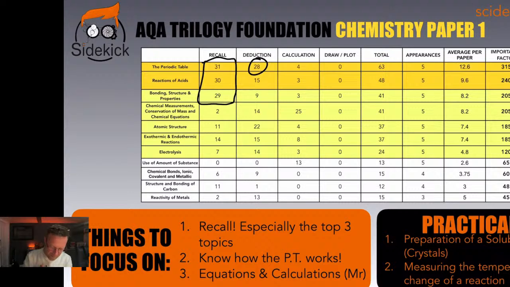Now, lastly, equations and calculations, okay? So you can see here, boom, a big fat 25 there for the calculations on chemical measurements, conservation of mass, and chemical equations. So you are asked to do some calculations. So be good at calculating the relative molecular mass, or the Mr as you probably know it, of different compounds. That's really, really important for chemistry. You can see there's a huge number of marks attributed to it every single year. So just be prepared. If you can do those, it's easy marks, right? So they're the top 3 things I would recommend you do for your chemistry paper 1.